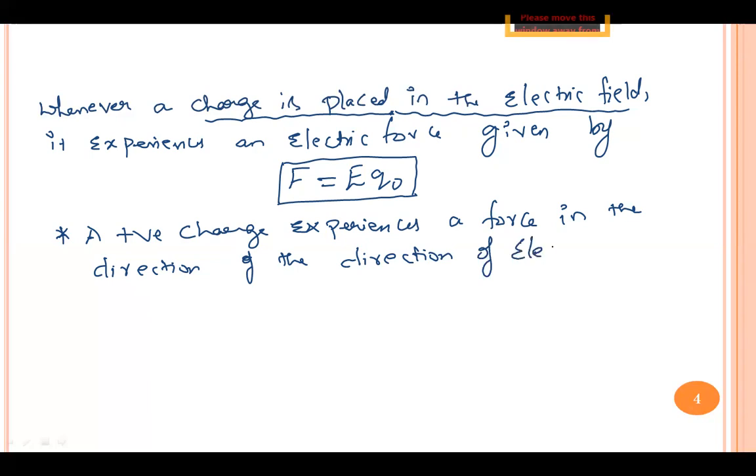The direction of the electric field. Suppose this is the direction of the electric field, and if the positive charge is placed in this electric field, this charge plus Q will experience an electric force F in the direction of the electric field.